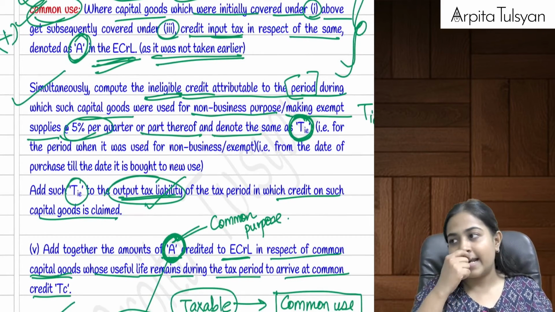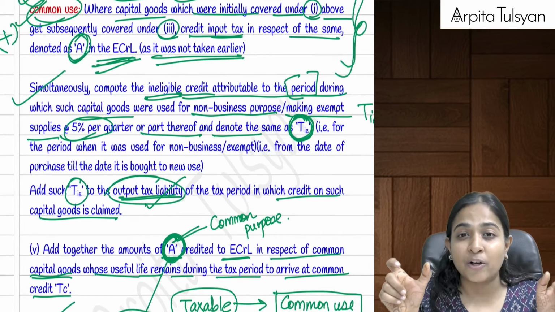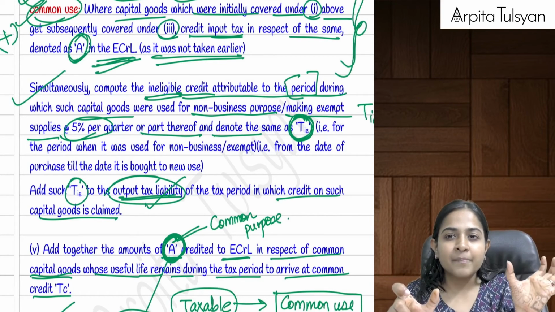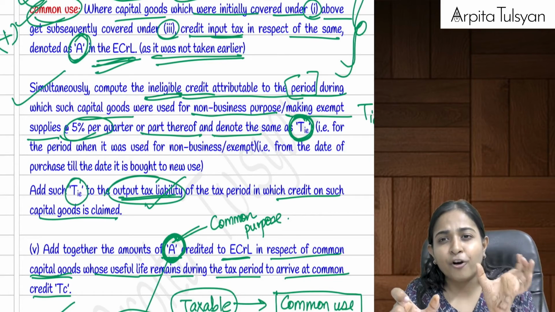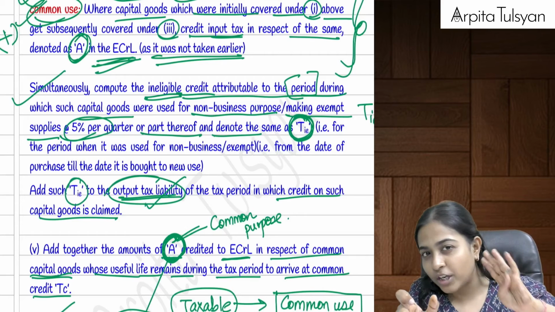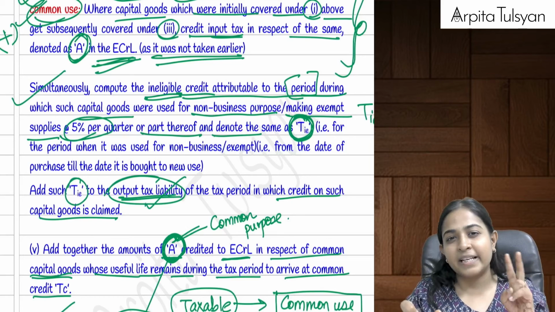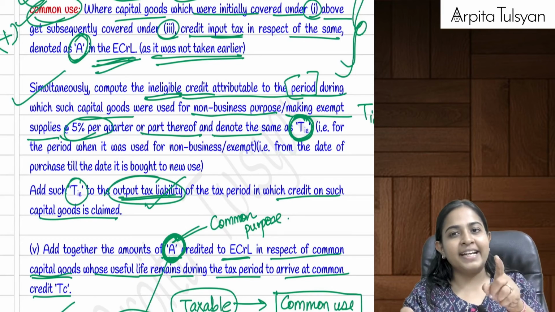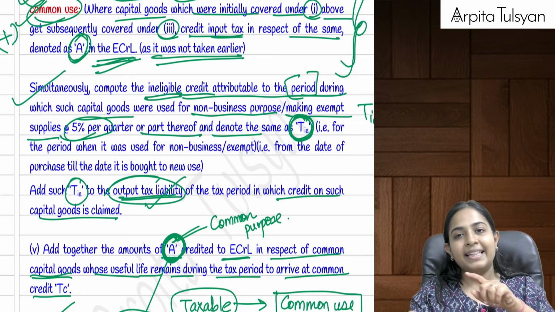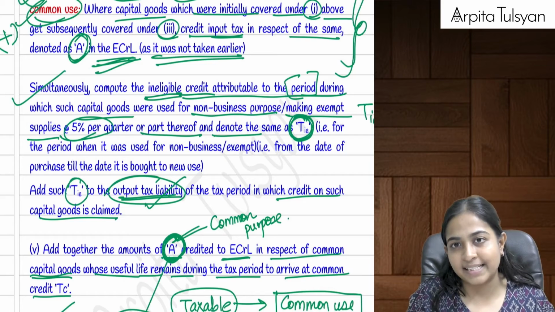Okay, now in this, can I say there is some ineligible credit? We have credited it fully to electronic credit ledger, but can I say for some time it was used for non-business purpose? So let's say for one full year it was used for non-business purpose. So can I say for 4 quarters it was used for non-business purpose? Right? Means 20% credit should be reversed. So whatever was the ITC multiplied by 5% per quarter from the date of invoice, that much amount should be reversed. Means that much amount should be added to your outward tax liability.